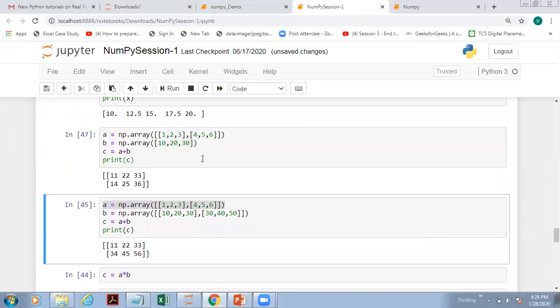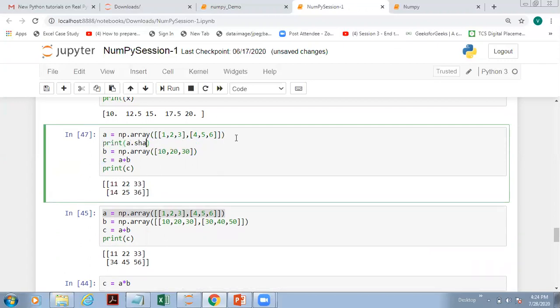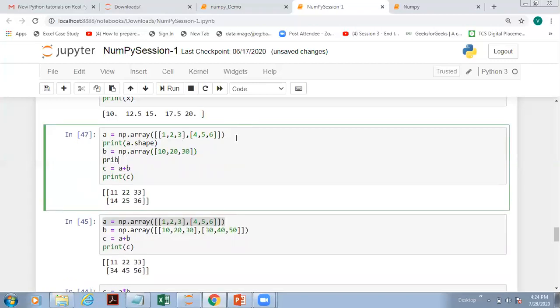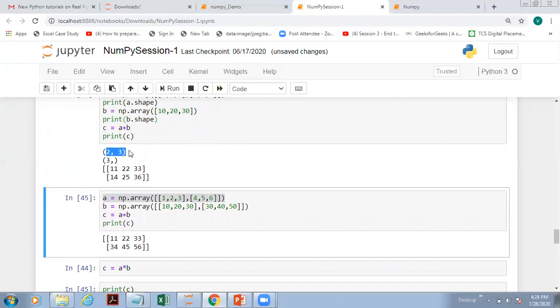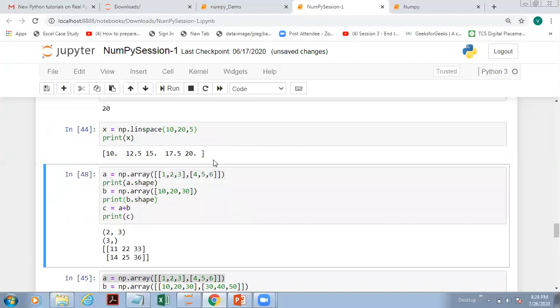So what do you observe? Normally, from a mathematics background, it is not possible to add two arrays which do not match in their dimensions. If you check the shape, if I say print a.shape, and then print b.shape, you can observe the first one is 2 by 3 and the second one is only 3. But still we are able to perform the addition. This is because of the concept provided by NumPy that is called broadcasting.